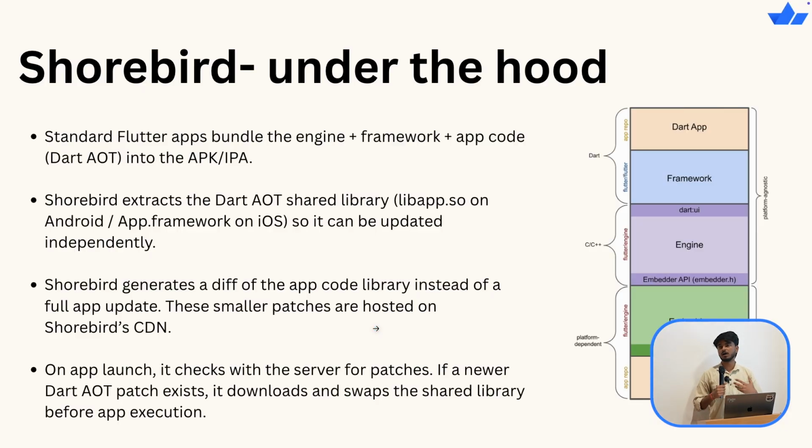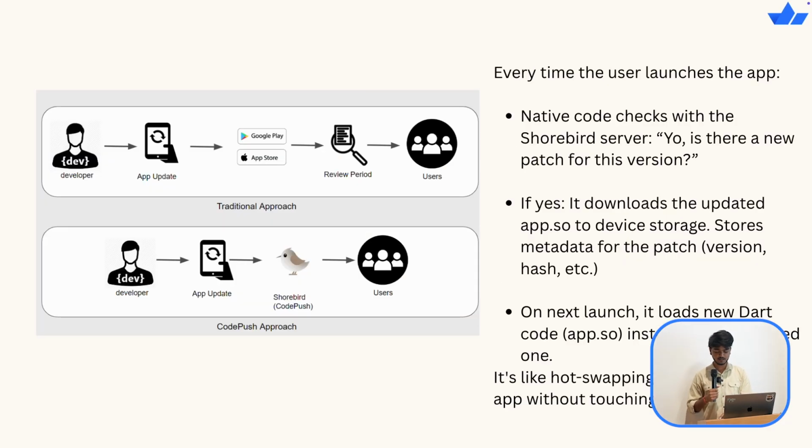Whenever you are releasing a patch, Shorebird generates a diff of the code, saying this is the new updated library file, and that file gets swapped with the existing one and installed. So you see a new version of your app. On app launch, Shorebird checks with the server whether there is any patch. If a new Dart AOT patch exists, it downloads and swaps the existing one.